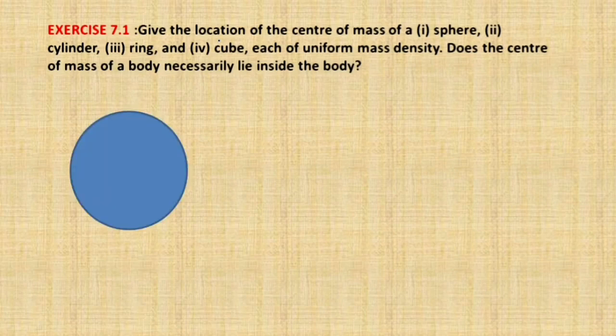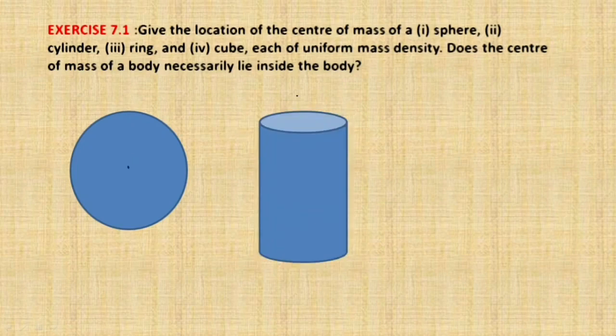So let's discuss the first one, that is a sphere. If you consider the sphere, the center of mass lies exactly at the geometric center. The next one is about the cylinder. If you draw an axis passing through the symmetry, so this is the axis of symmetry. Here also the center of mass lies exactly at the geometric center inside.